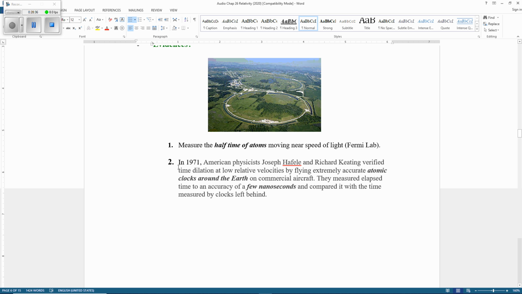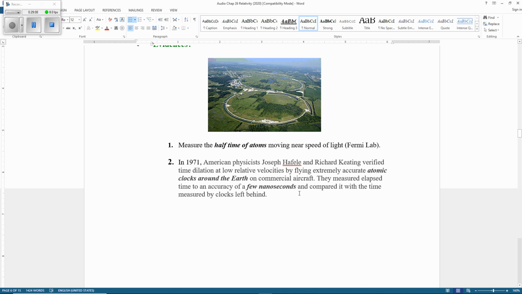In 1971, two American scientists performed an experiment. They flew inside an airplane and measured atomic clocks around the Earth. They found that even at the speed of an airplane, you can find a time change, but of course the order is only a few nanoseconds.